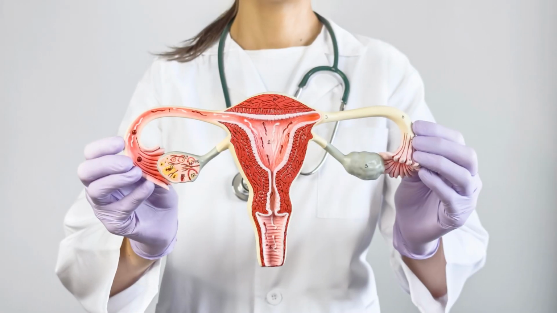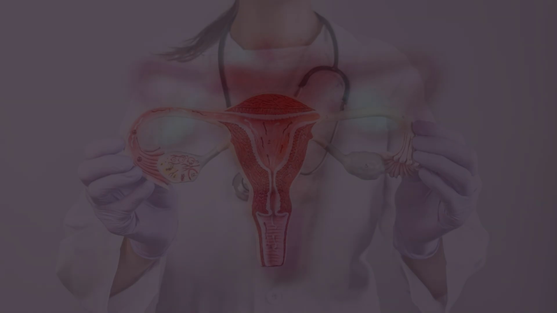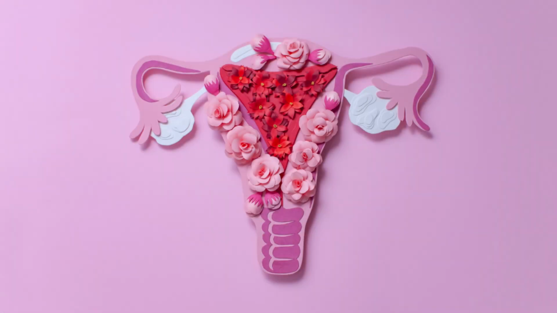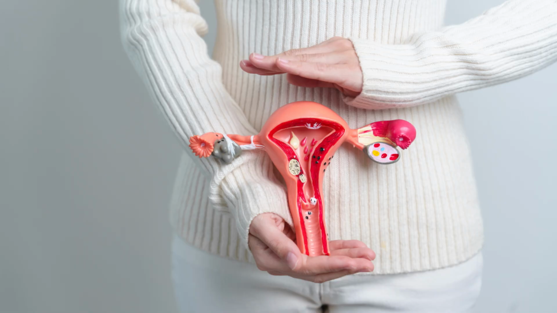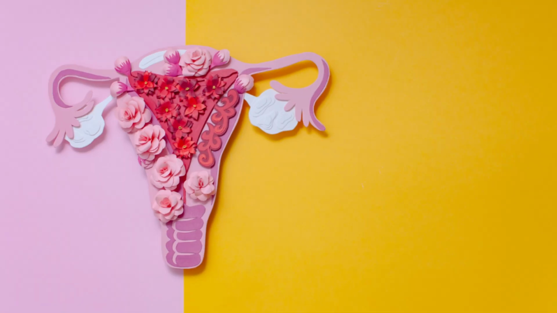PCOS after taking birth control pills. Some women develop the syndrome after using birth control pills. These contraceptives interrupt the communication between the brain and the ovaries, stopping ovulation. When a woman stops taking them, ovulation usually returns along with menstruation. But in some women, this doesn't happen.